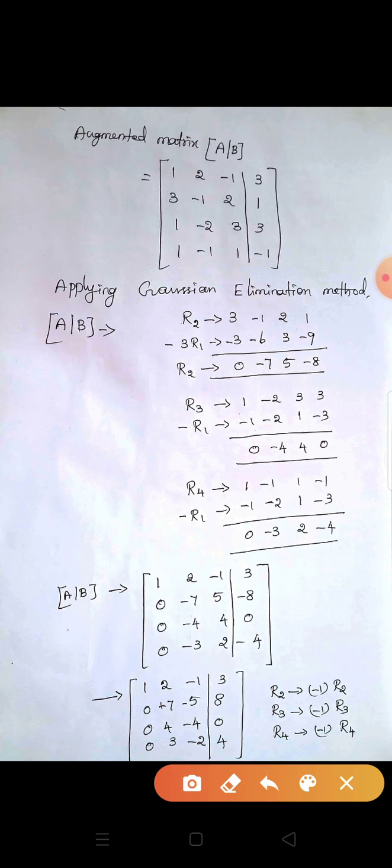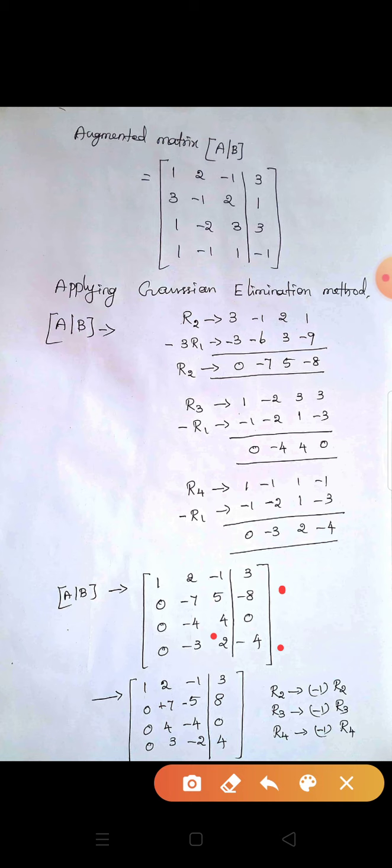In R2 there are 0, minus 7, 5, minus 8. R3: minus 4, plus 4, 0. R4: minus 3, 2, minus 4. These three rows we are going to multiply by minus 1. Each row is multiplied by minus 1.